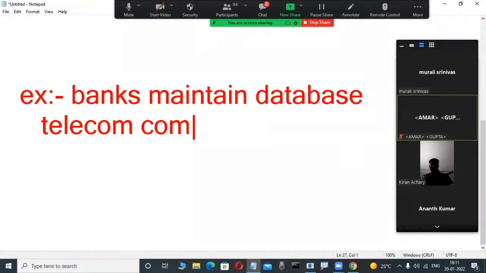Suppose so many people nowadays are purchasing items online through portals like Flipkart and Amazon. Those shopping portals also maintain databases. When you purchase an item, how is the order number generated? Some database application is there, using the auto increment concept.